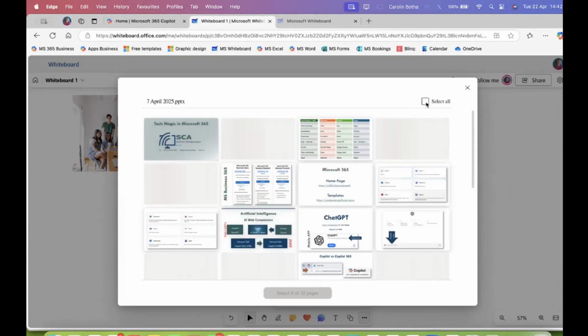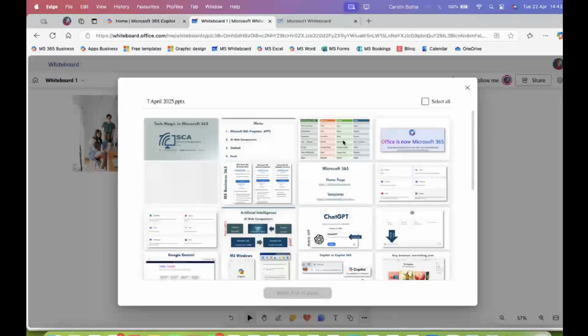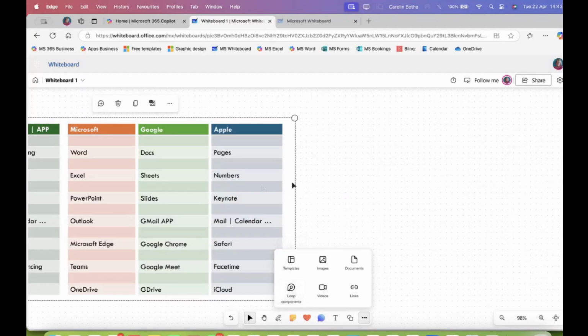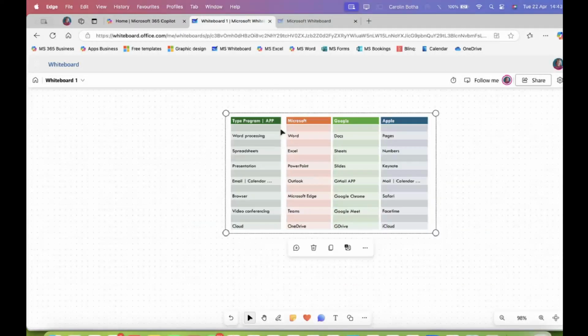I can either select them all or I can choose a particular one that I want to use. Let's say this one. I can insert one of 32. There are 32 slides. So this can be an already designed slide that can be part of my whiteboard. So I can insert it here.